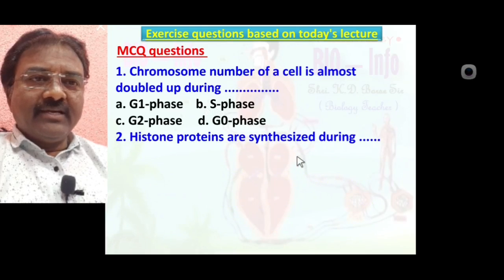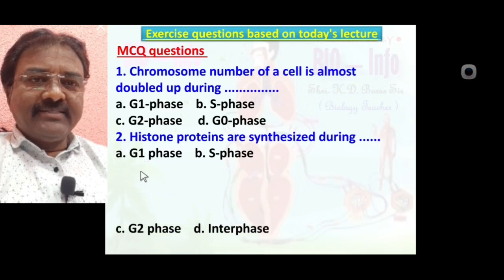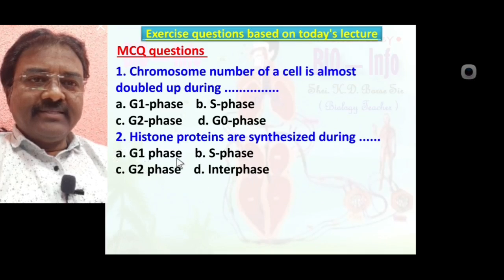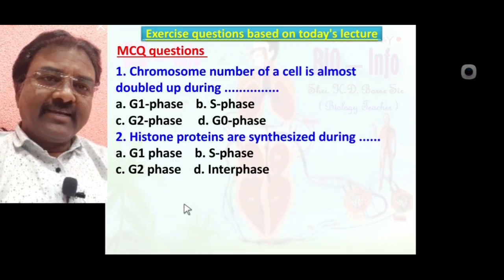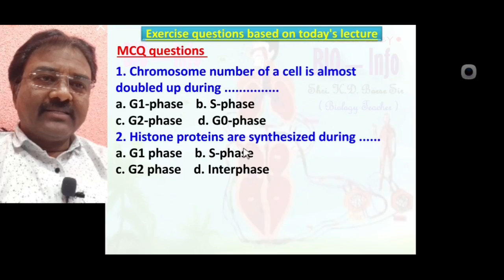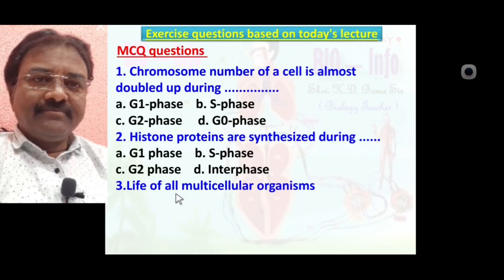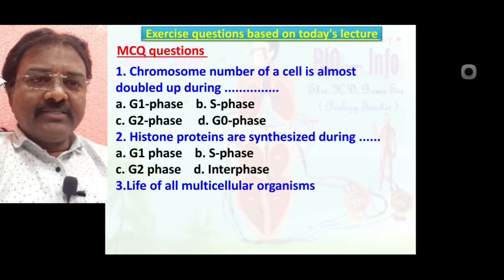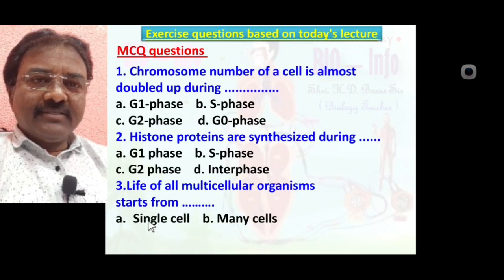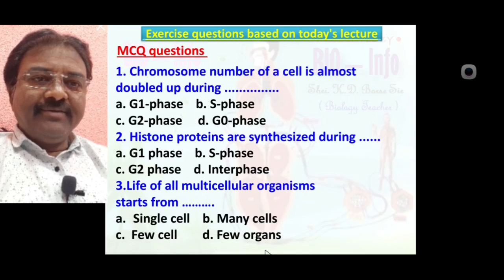Histone proteins are synthesized during: G1 phase, S phase, G2 phase, interphase. Yes, the correct answer is the S phase, means B. The life of all multicellular organisms starts from: single cell, many cells, few cells, few organs.